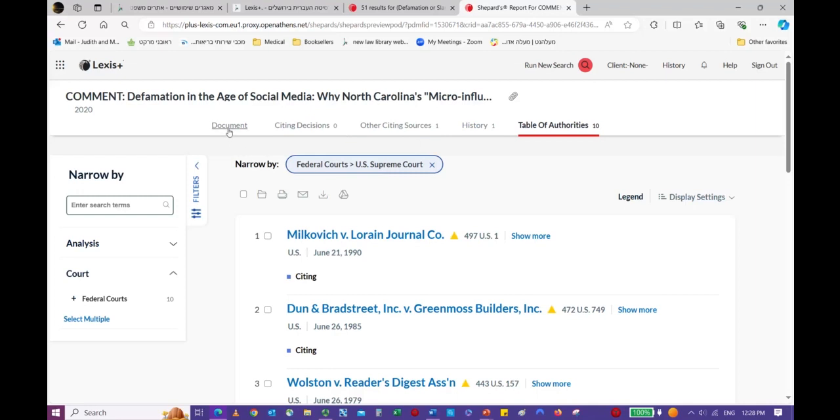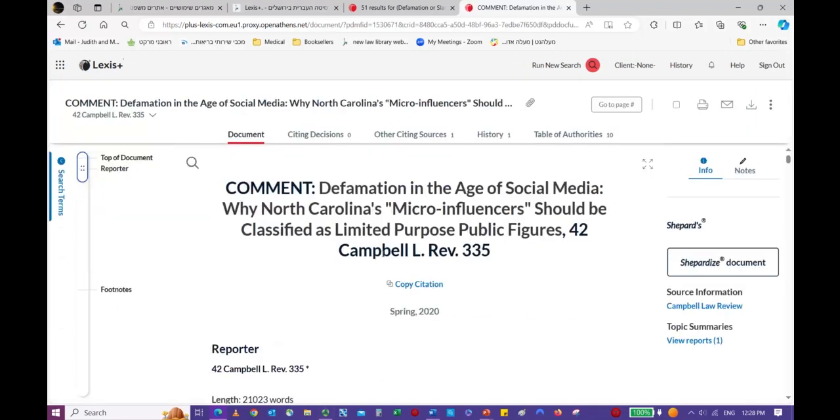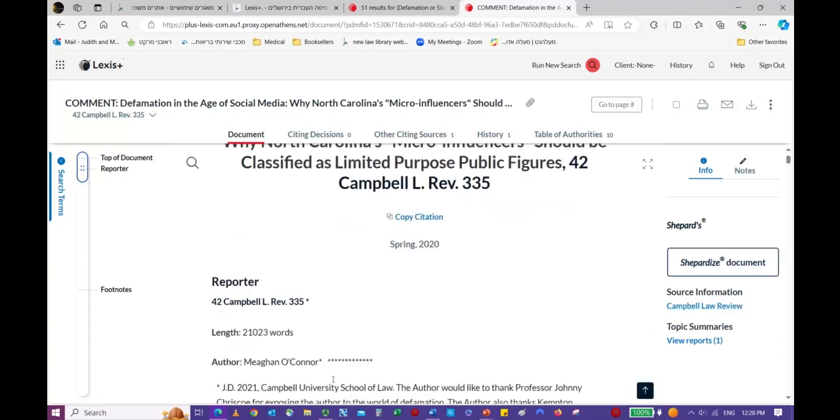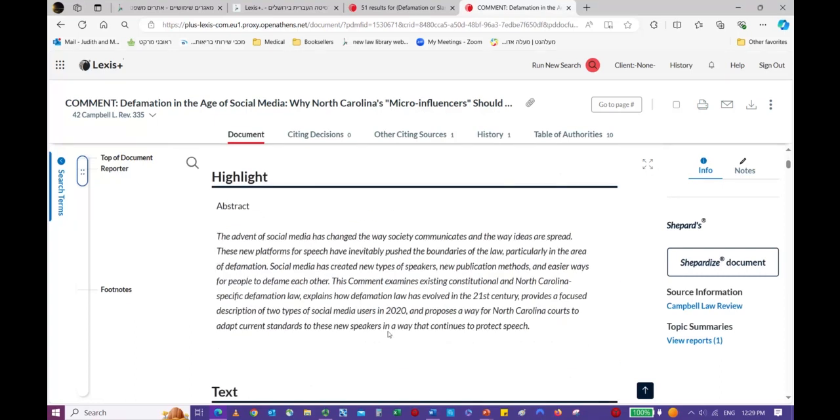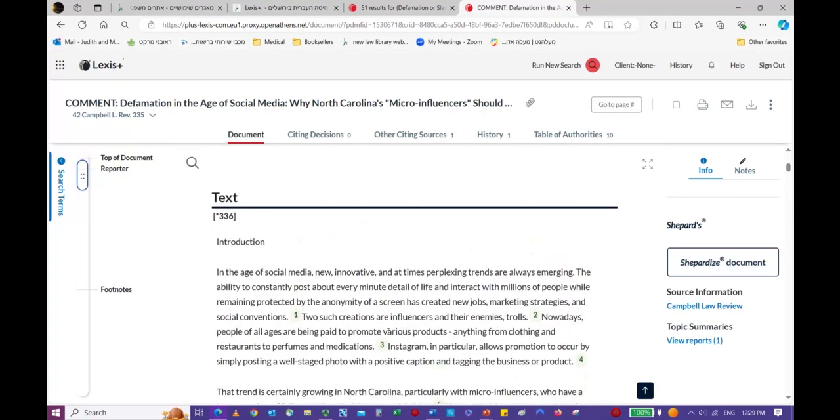Back to the article, you can click on Document. So as you know, here is the title. Here is the name of the journal, the Campbell Law Review. Here is the citation. There are 21,000 words in this article. The author, who the author is, and an abstract, and then the full text of the article. And these are the page numbers. So if you're citing specifically, it's on page 336.